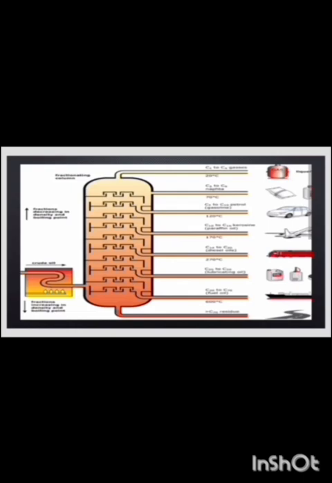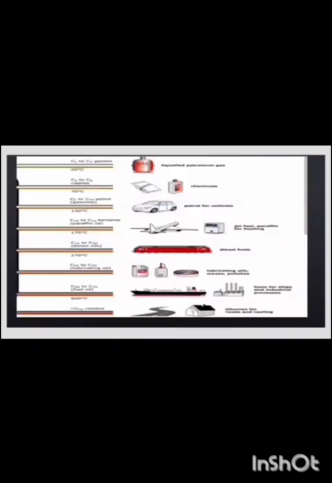C14 to C20 is diesel oil, at 270 degrees Celsius. C20 to C50 is lubricating oil, and C20 to C70 is fuel oil, at 600 degrees Celsius.